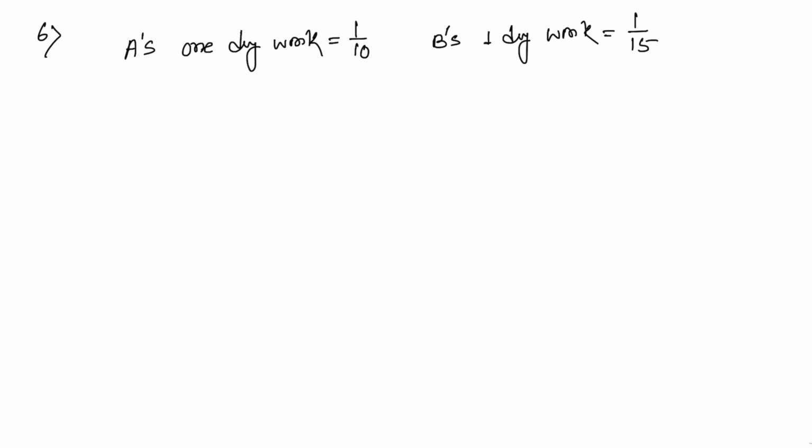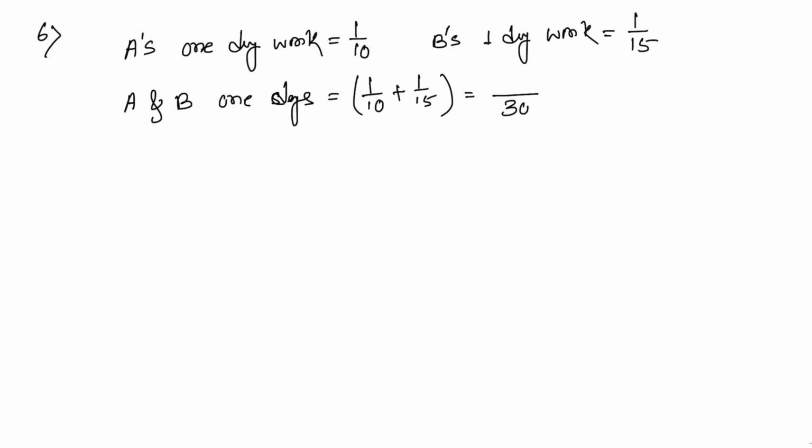Now A and B's 1 day's work equals 1 by 10 plus 1 by 15, with 30 as LCM. So 3 plus 2, that means 5 by 30, that means 1 by 6 part.